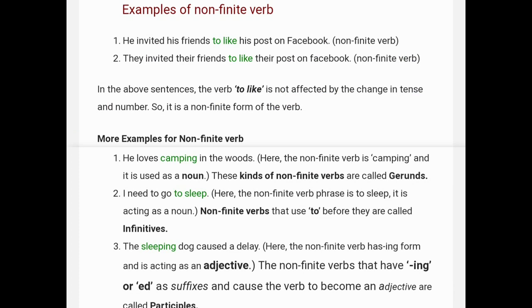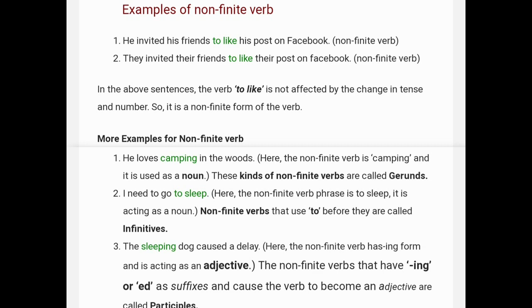He invited his friend to like his post on Facebook. Next, they invited their friends to like their post on Facebook. In the above sentences, the verb "to like" is not affected by the change in tense and number, so it is a non-finite form of verb. See more examples of non-finite verbs.